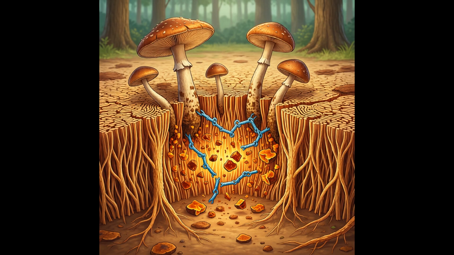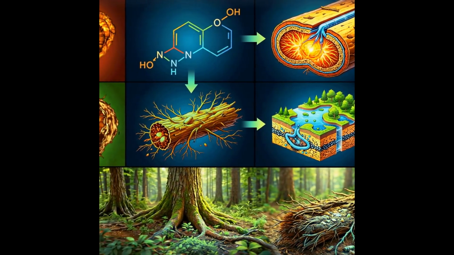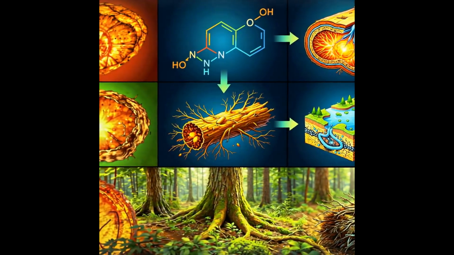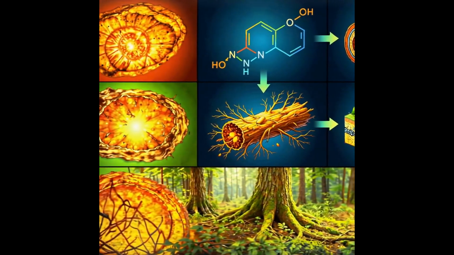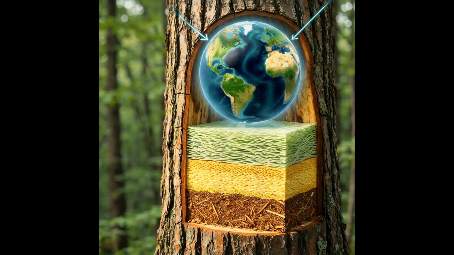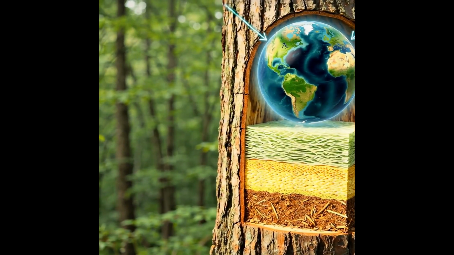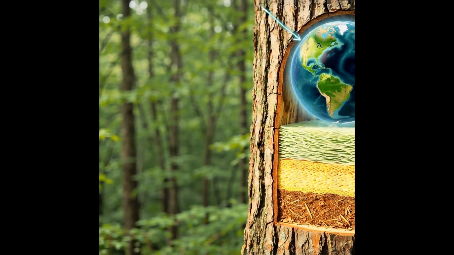Lignin is a complex aromatic polymer that fills the spaces between cellulose and hemicellulose in plant cell walls. Its structure consists of phenylpropanoid units linked by ether bonds, such as beta-4 linkages. These linkages give lignin its rigidity and resistance to chemical attack. In forests, lignin accounts for roughly 30% of the dry mass of woody biomass worldwide. Because it is so abundant, lignin represents a major reservoir of carbon in terrestrial ecosystems.